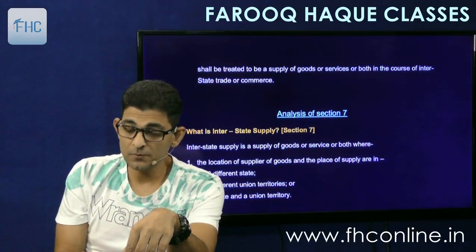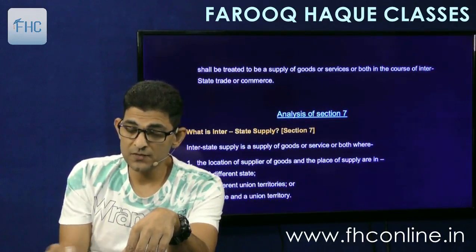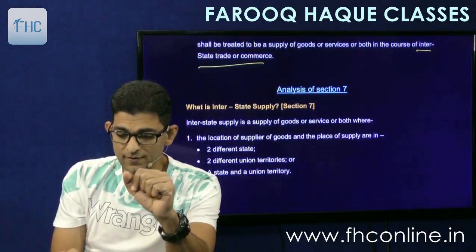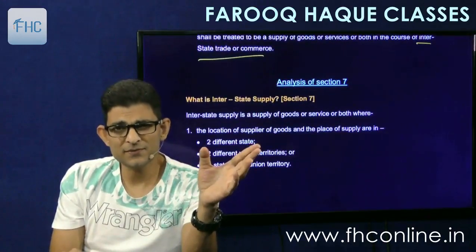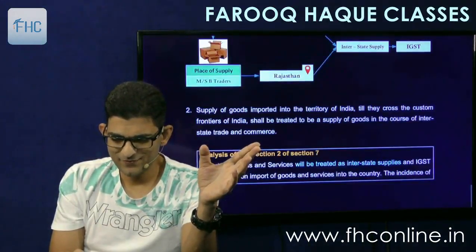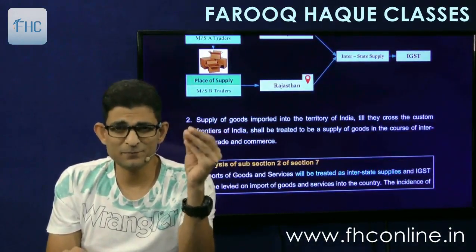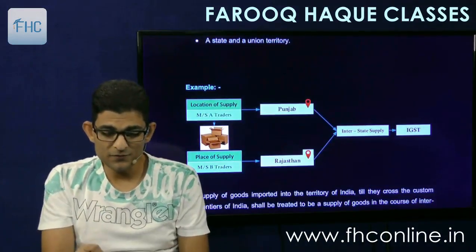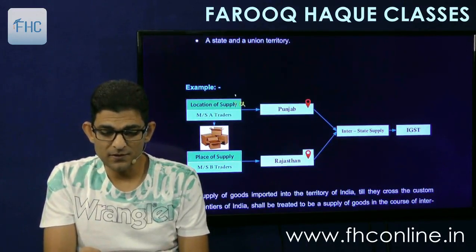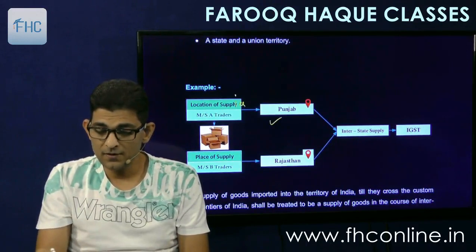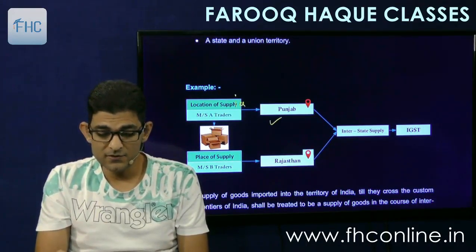Shall be treated to be supply of goods or service or both in the course of interstate trade or commerce. And then the analysis is there, which is very simple. On the simplest example you can find here, location of supply means location of supplier, Messrs A Traders of Punjab, and he is supplying goods.